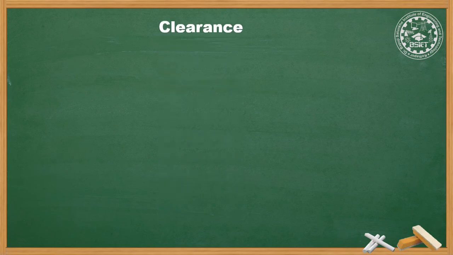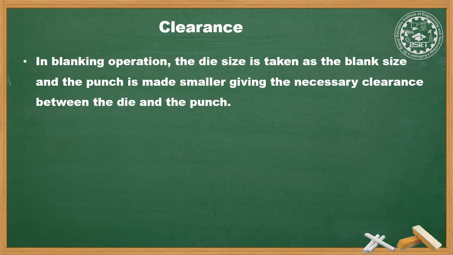The formula to calculate the clearance can be given as follows. For the blanking operation, as discussed earlier, the die size is taken as the blank size or the workpiece size, and the punch is made smaller, giving necessary clearance between the die and punch.